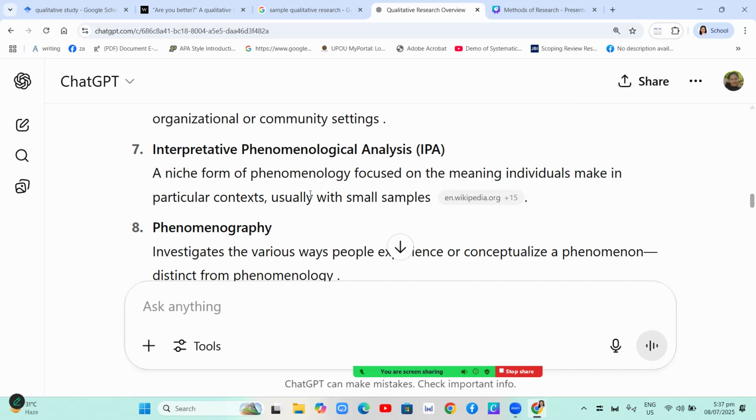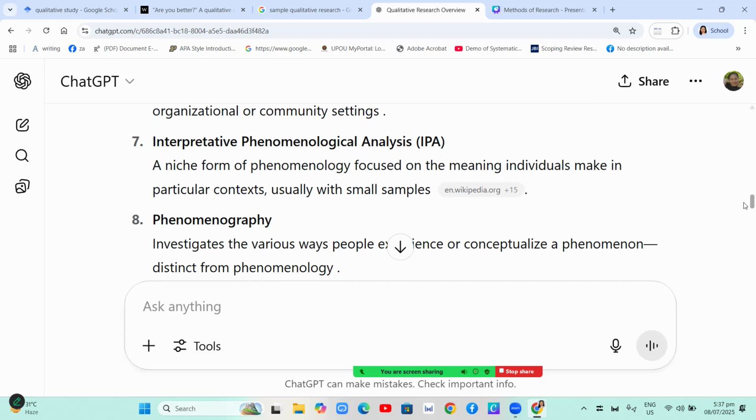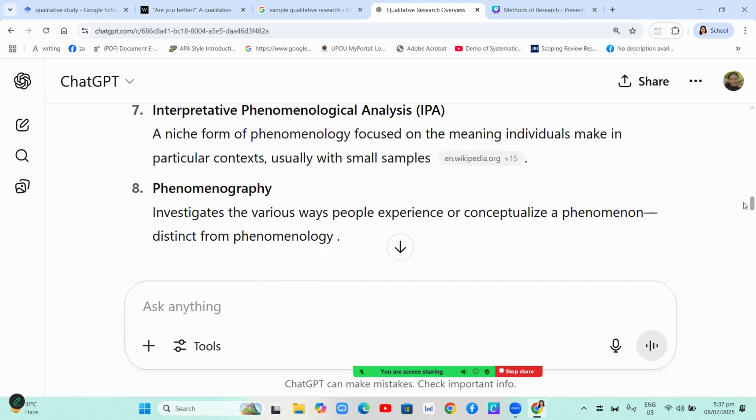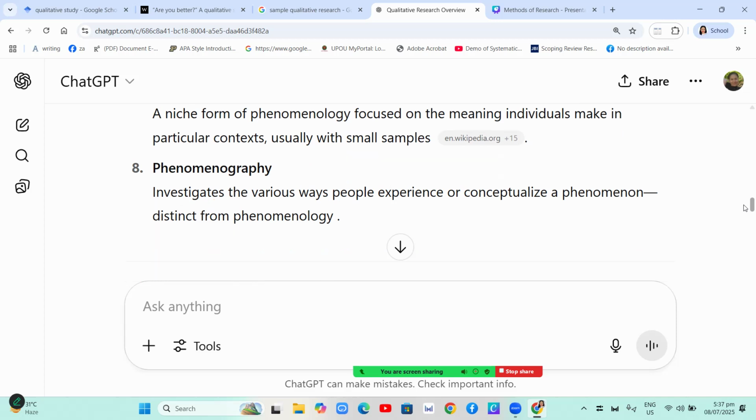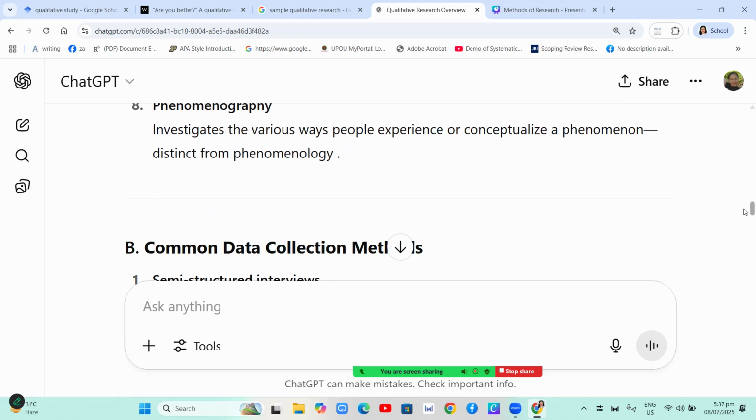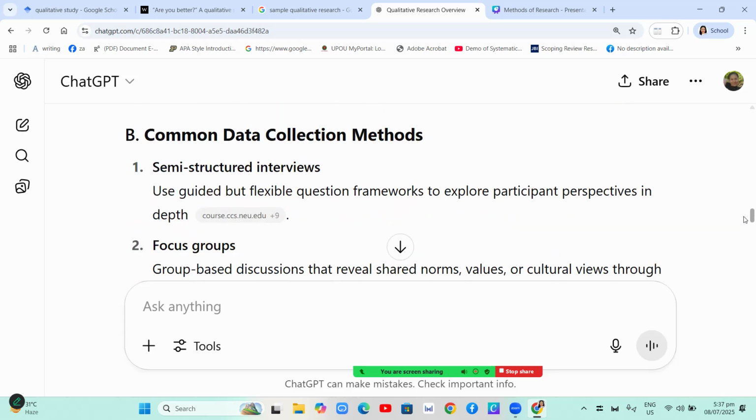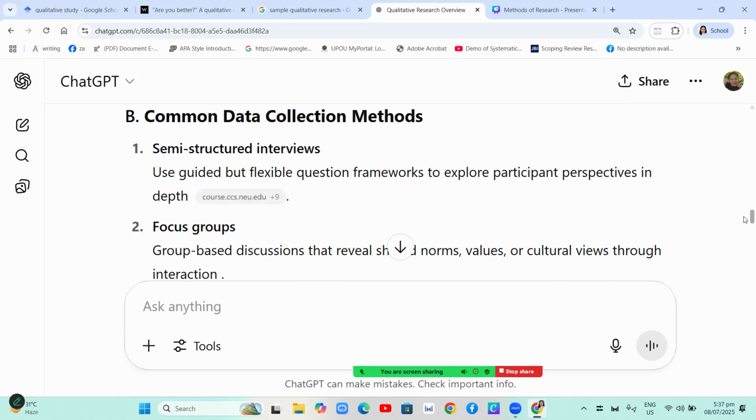IPA. It's a niche form of phenomenology focused on the meaning individuals make in particular contexts, usually with small samples. And phenomenography. It investigates the various ways people experience or conceptualize a phenomenon, distinct from phenomenology. Okay? So these are the common data collection methods.